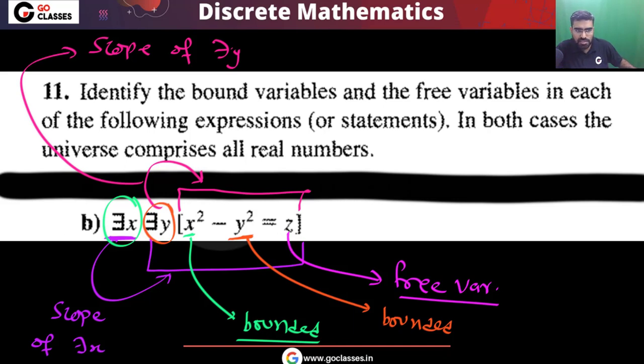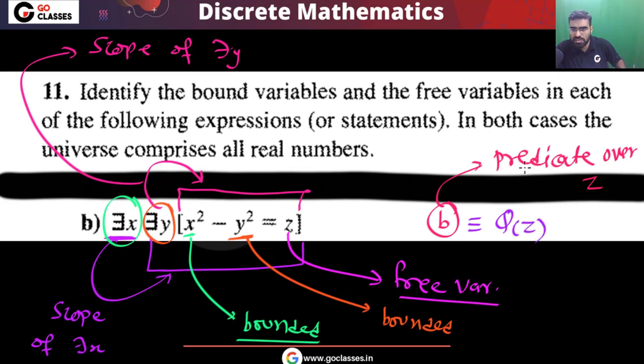So in this expression b, this z is the free variable. Because of this free variable, in this statement b we have a free variable z. So it means this statement b is a predicate over variable z. I can simply write this statement b as, for example, qz, because this is a predicate over variable z.